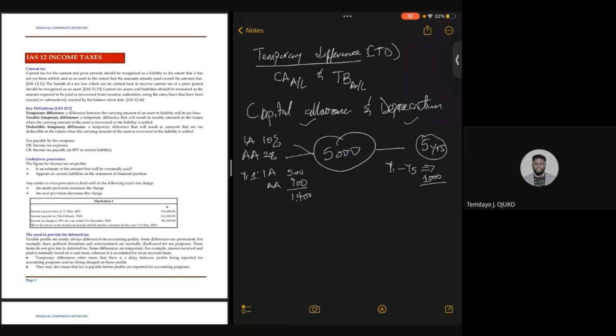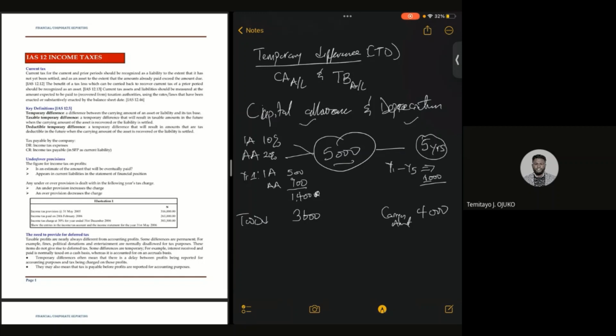Now, what is going to be the carrying amount? The tax written down value at this point is going to be what? It's going to be 5,000 less 1,004, which is going to give us 3,600. Now, from the accounting point of view, you are still going to be having 4,000 as the carrying amount.